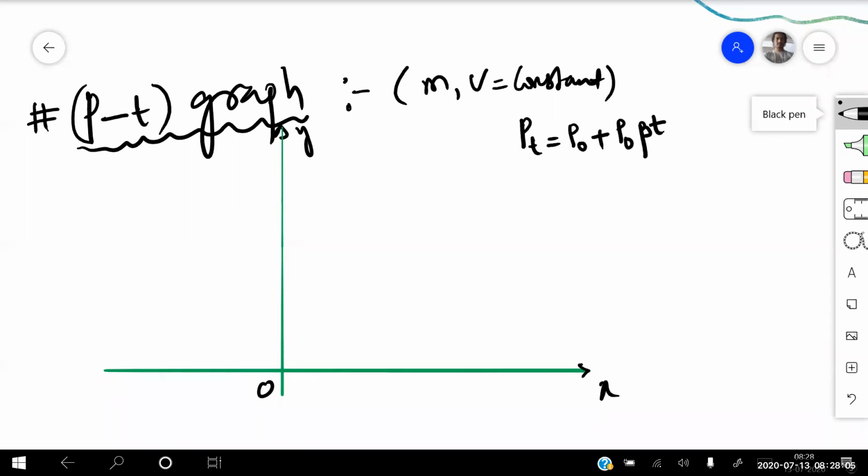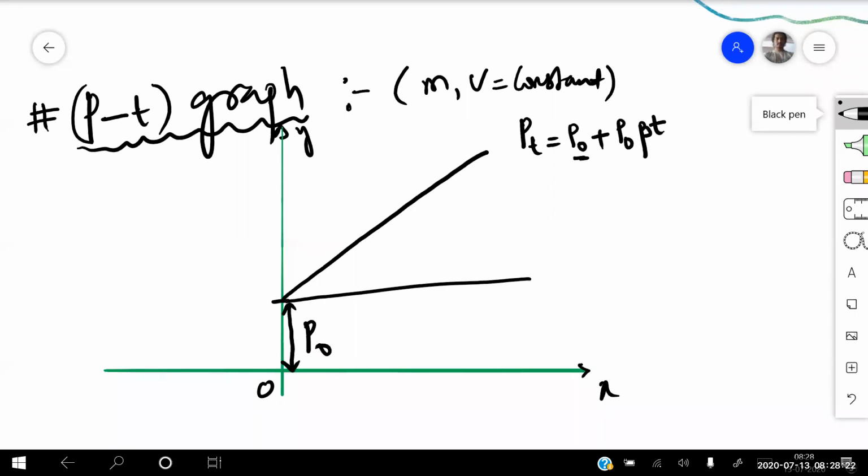Now if I draw a straight line graph, the constant is P naught. That means I'll be getting a constant somewhere here, which I'm taking as P naught. Then the graph will be a straight line passing like this, making an angle theta. This theta gives the slope, represented by M, that is tan theta.